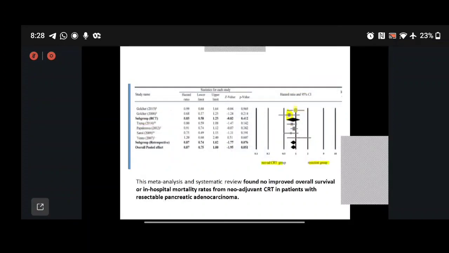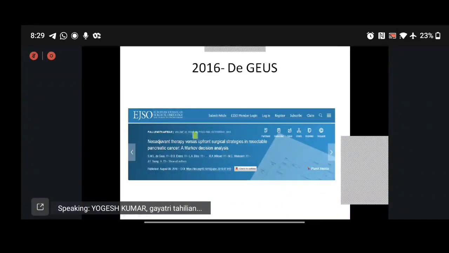So the N is very small in such cases. Wherever RCTs are there, they only cross the midline as well. So the conclusion of this meta-analysis was that there was no improved OS rate from neoadjuvant chemotherapy and chemoradiation in resectable pancreatic adenocarcinoma.